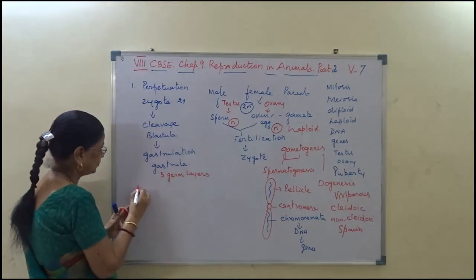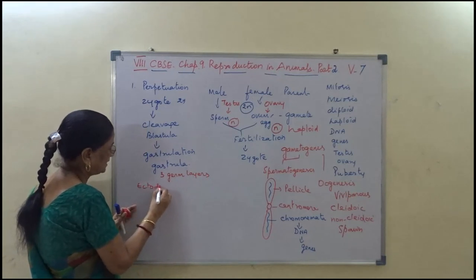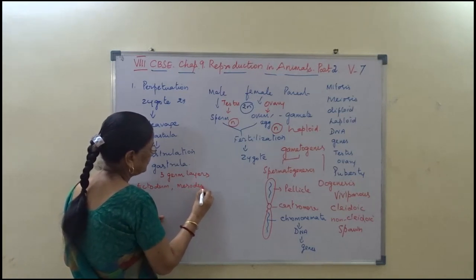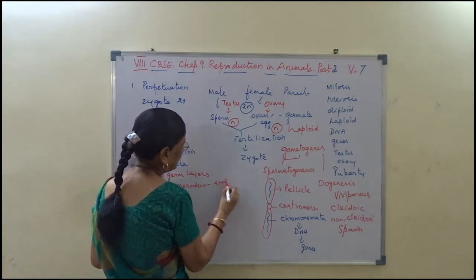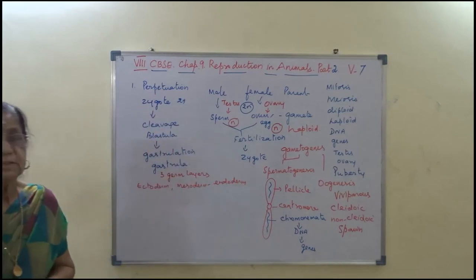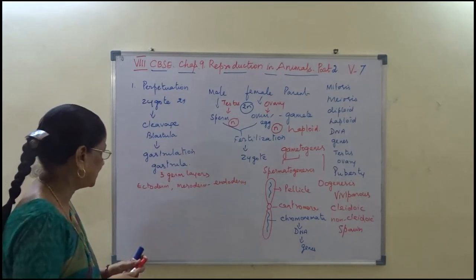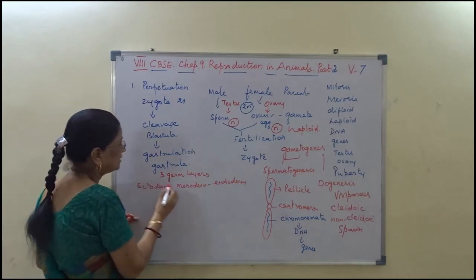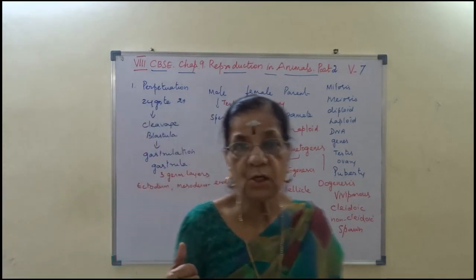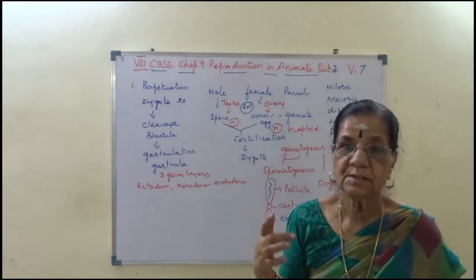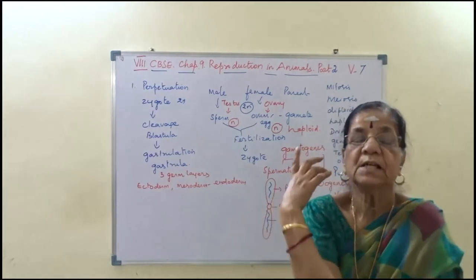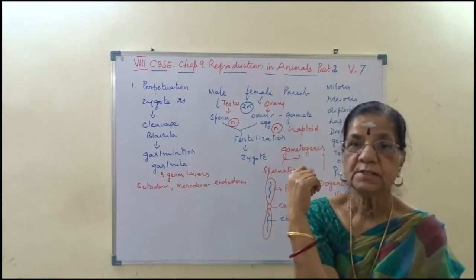Gastrula gets differentiated into 3 germ layers as ectoderm, mesoderm and endoderm. These 3 germ layers are the outer ectoderm, middle mesoderm and inner endoderm. On further differentiation, it undergoes differentiation into various organs.